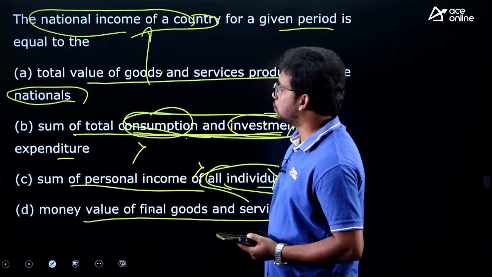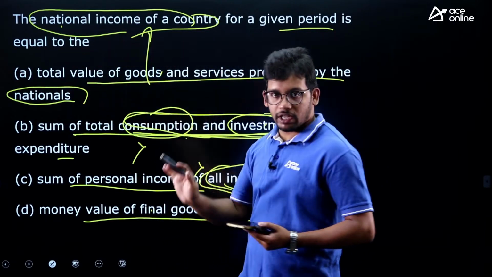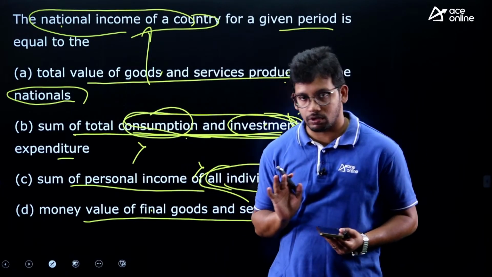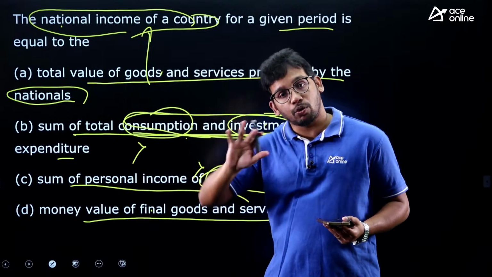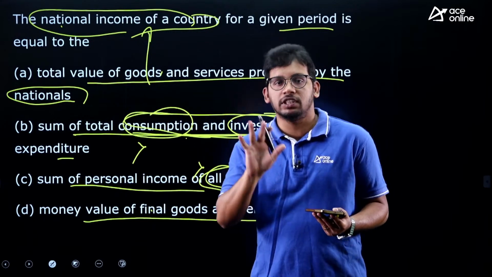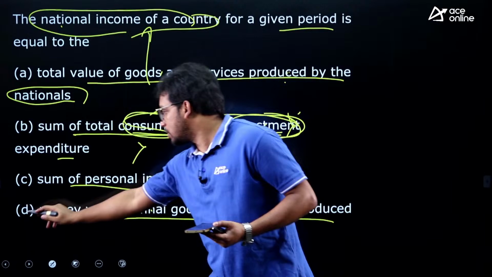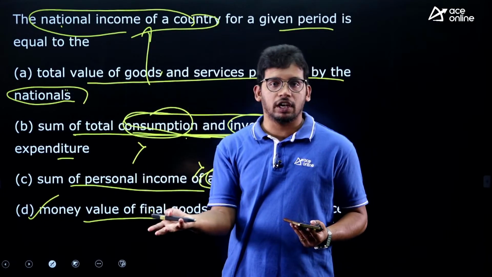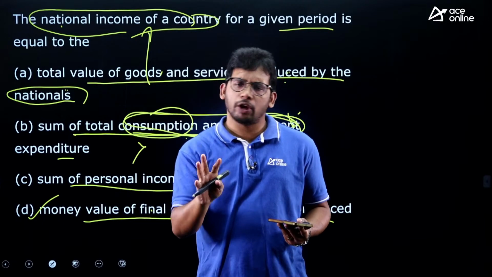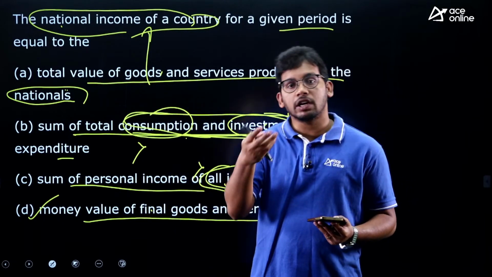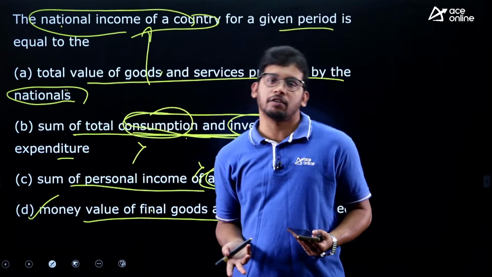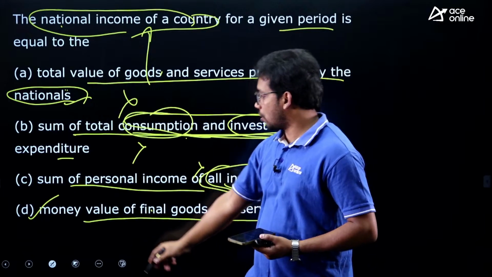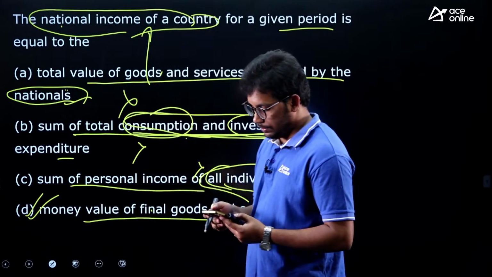Now between these two, national income means nothing but GDP. This basic definition you have to be aware of. National income means GDP, the total value of goods and services produced in the country. That is option D. Why not option A? Because GDP includes foreign nationals who do business, like Apple and Microsoft in India; whatever production they have contributed is also part of our GDP. Here they are saying only nationals, that means citizens. So this is wrong. Hence the answer is D.